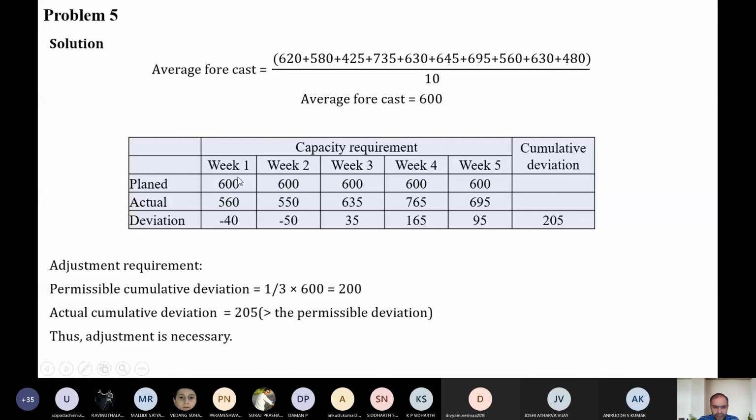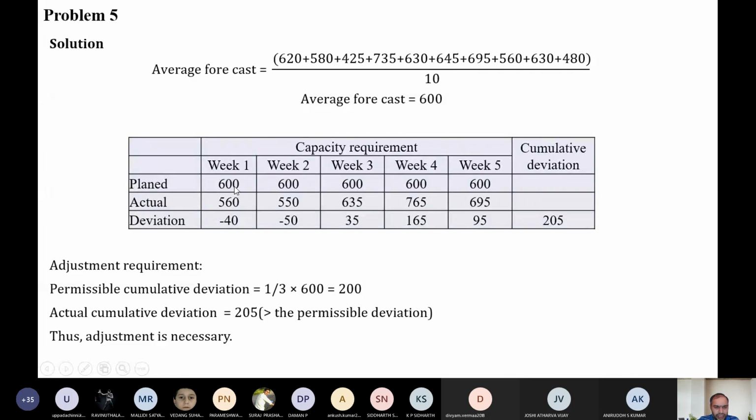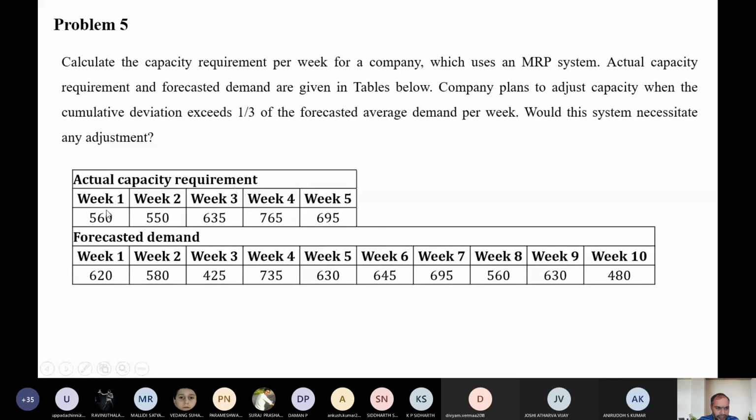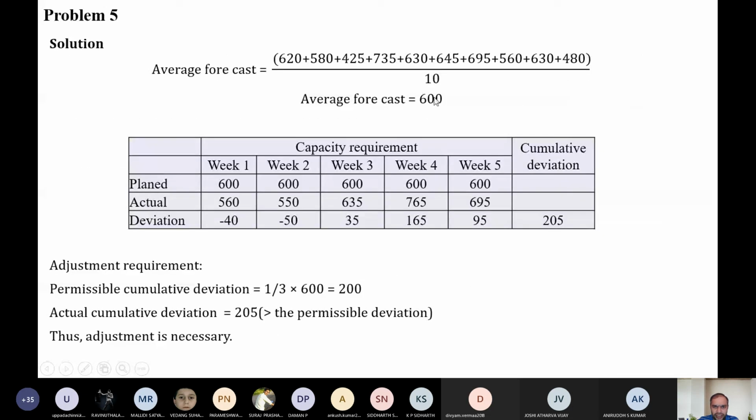What is actually planned? The average planned is 600, so 600 for all the weeks. The actual capacity is 560, 550, 635, 675 for these weeks. So the deviation is minus 40, minus 50, 35, 75 and 95. The cumulative deviation is found to be 205.